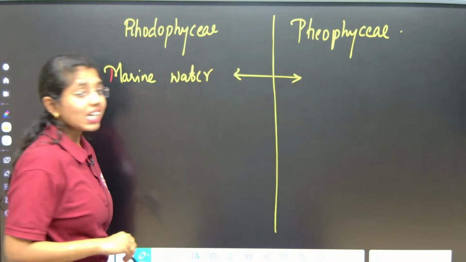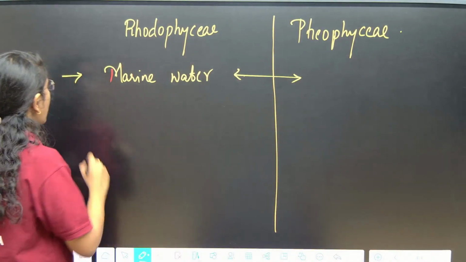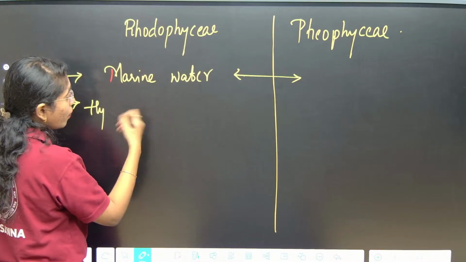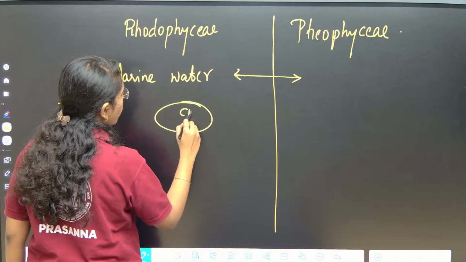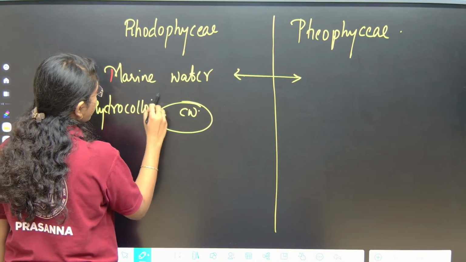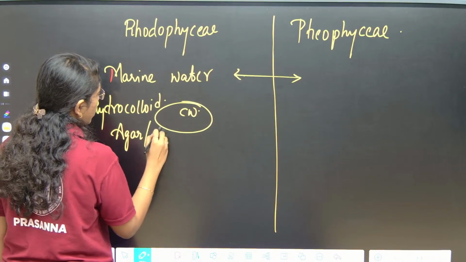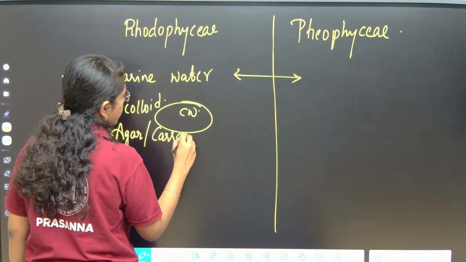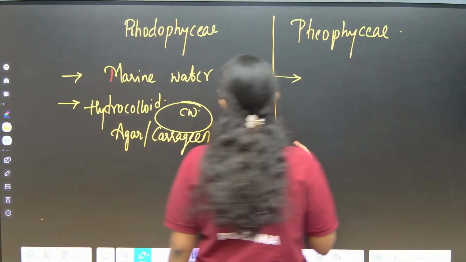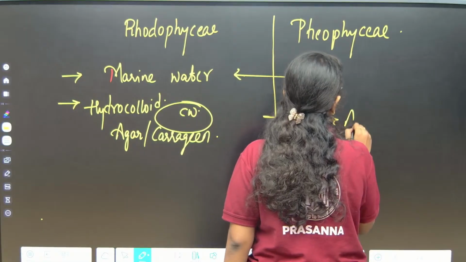And if you see, the cell wall is composed of what? Cellulose, wherein a hydrocolloid called agar or carrageen is present over the cell wall. Whereas in Phaeophycean members, that is brown algae, the hydrocolloid is algin.